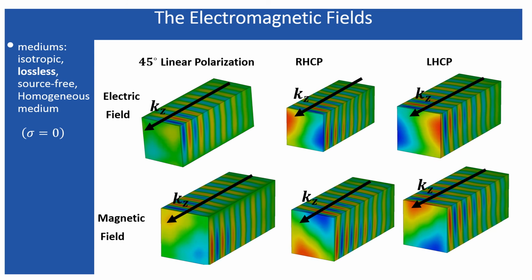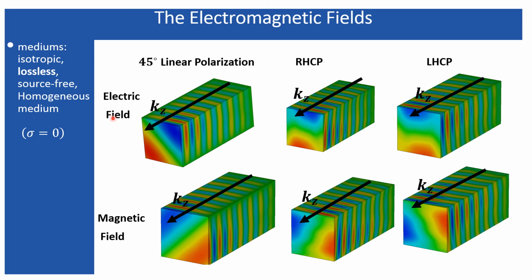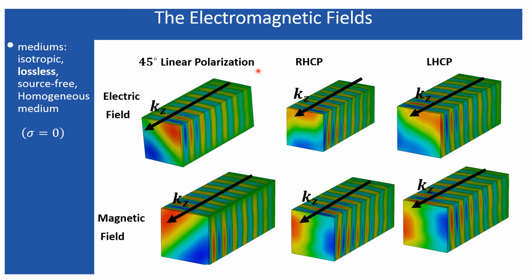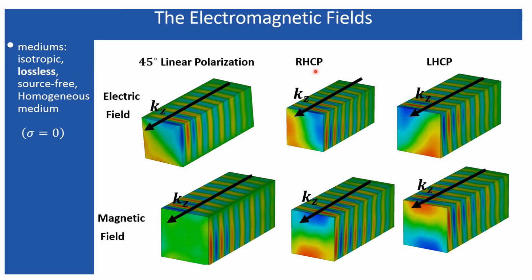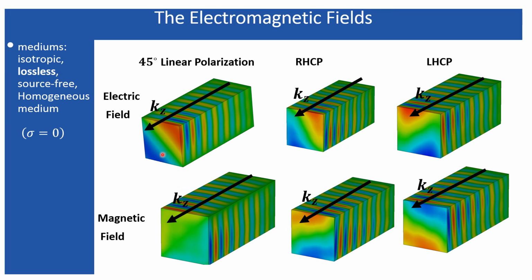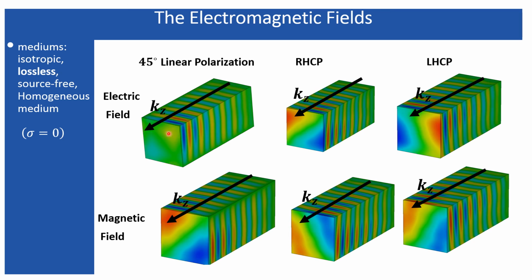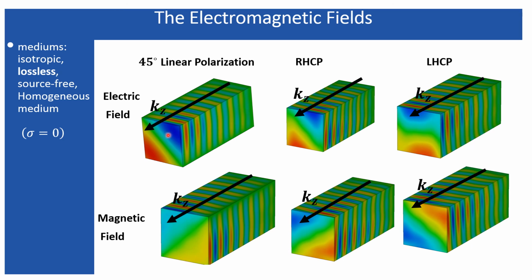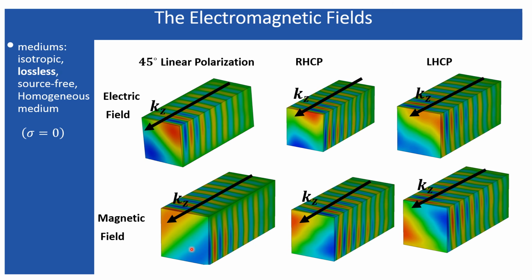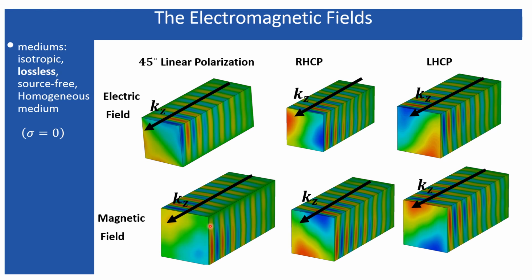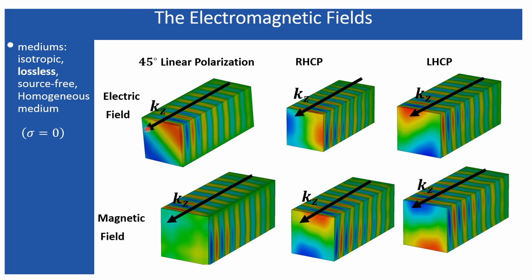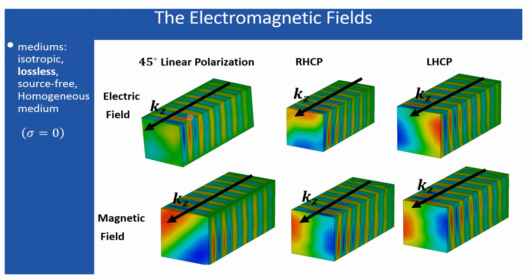In this slide, I have represented both the electric field and magnetic field for a 45-degree linearly polarized wave, right hand circularly polarized wave, and left hand circularly polarized wave. And look here, the electric field is directed along this direction, and here the magnetic field is directed along this direction, perpendicular, while the wave propagation is taking place along the z direction, that is the kz direction, as the propagation vector I have drawn over here.